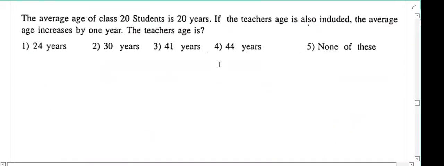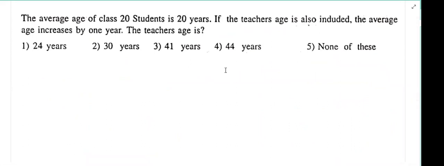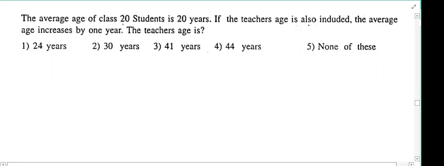One second. Try to answer this question. What is your answer? Tell me. Forty-one years. 41. Okay. Let us try. See here, simply every time, whatever the parameter is given, we can consider simply rupees.